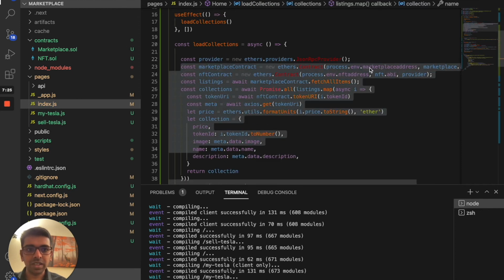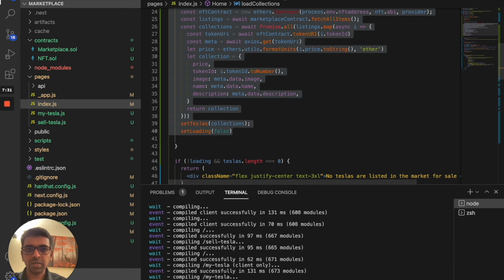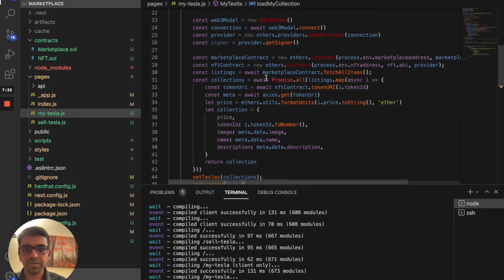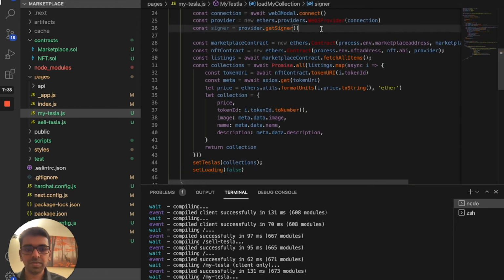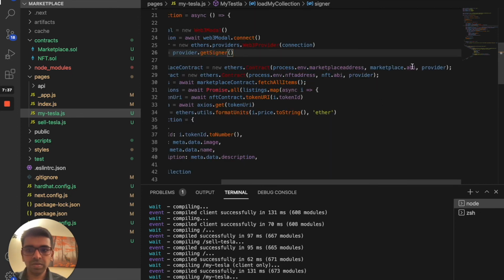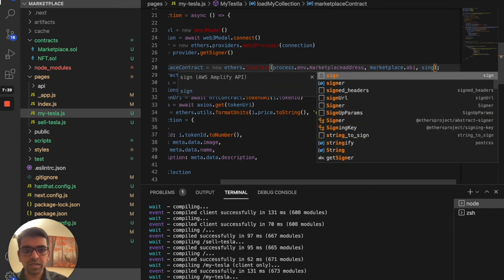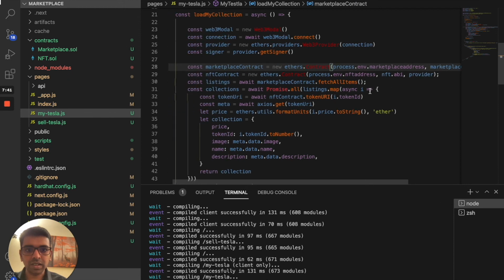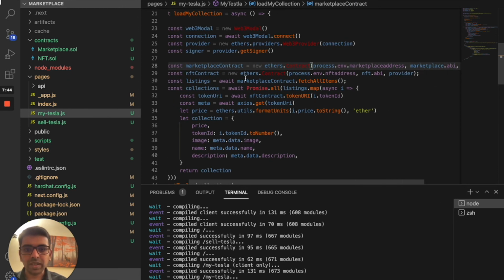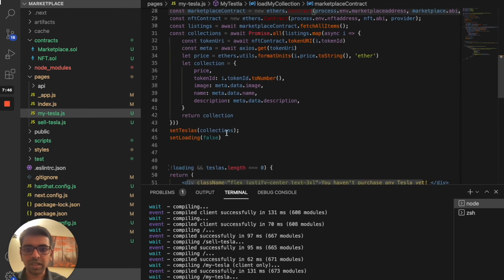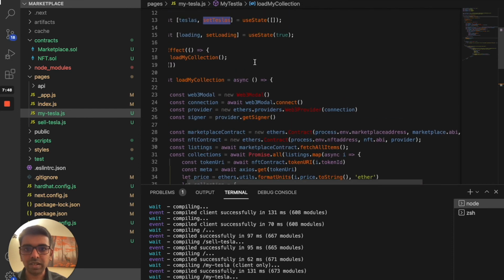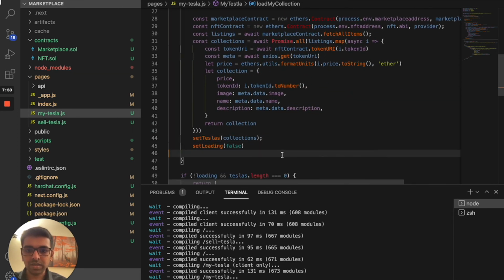So if we get this, copy this function here. We have to change here just to the signer, just like that. And we get the marketplace API, everything is here. We get the NFT, and we have the set Tesla thing here.